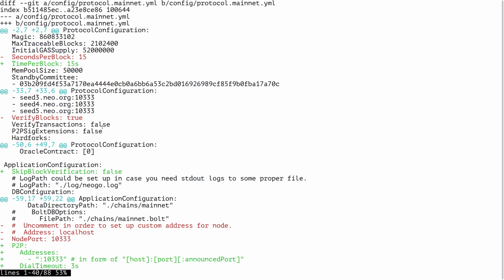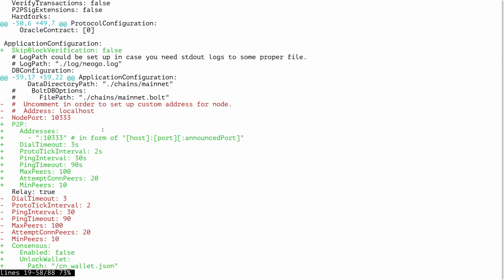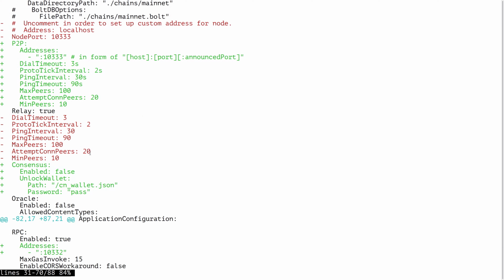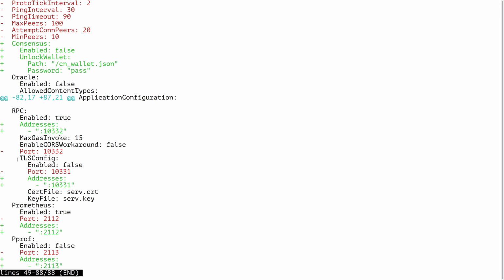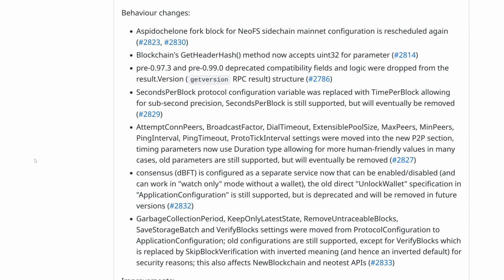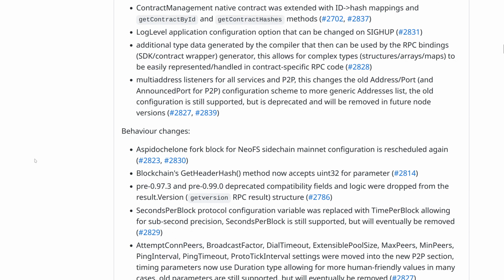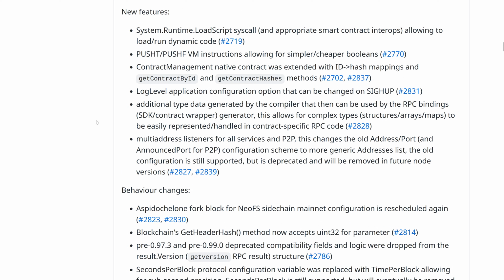The configuration changes are rather simple. We have some settings moved from one place to another, and most notable probably is that we can have multiple addresses for all of the services, and basically everywhere addresses are used. This changed syntax somewhat, but at the same time it gives you some new abilities, so we think it's gonna be good. Another change that I wanted to highlight in this release is that our compiler can now extract additional